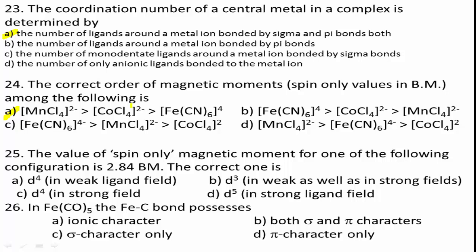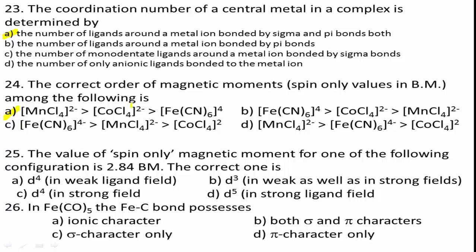Spin only magnetic moment we can calculate by using the formula √(n(n+2)) Bohr magneton, where n is the number of unpaired electrons. Here the given √(n(n+2)) value is equal to 2.84. Therefore, rearranging the terms, n(n+2) equals 8.0656, where n equals 2.